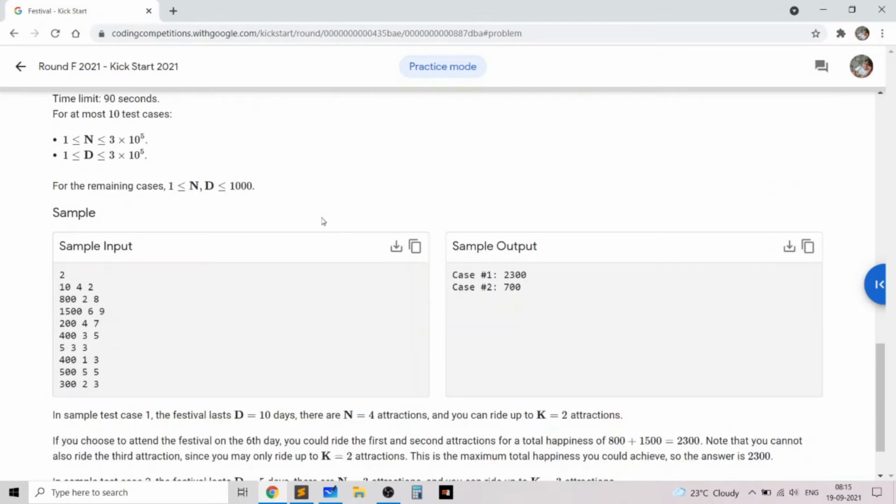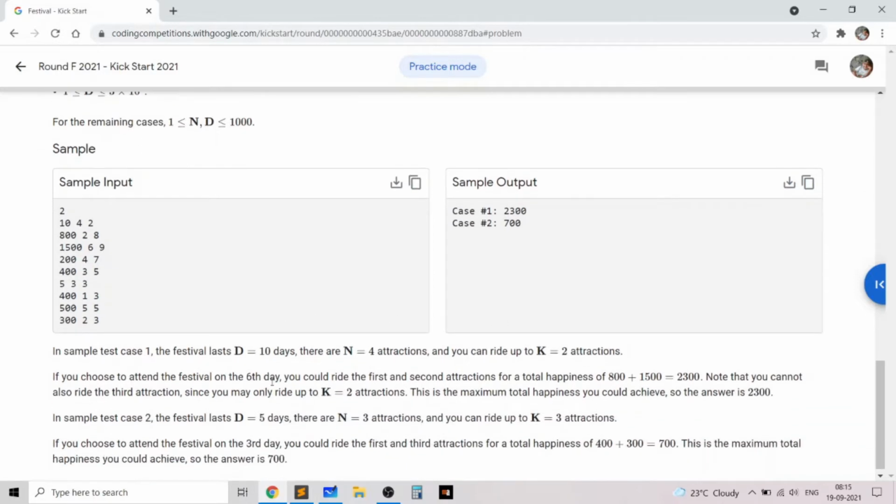For example, in the first example we have 4 events. There are 10 days and we can choose up to 2 attractions. We'll choose day 6, because on day 6 we get to visit 1500 and we also get to visit 800. So we get to visit the 2 best, and that's why 2300 is the best possible value.